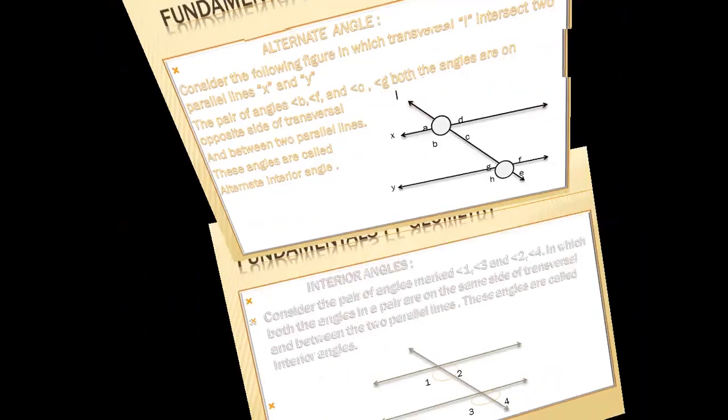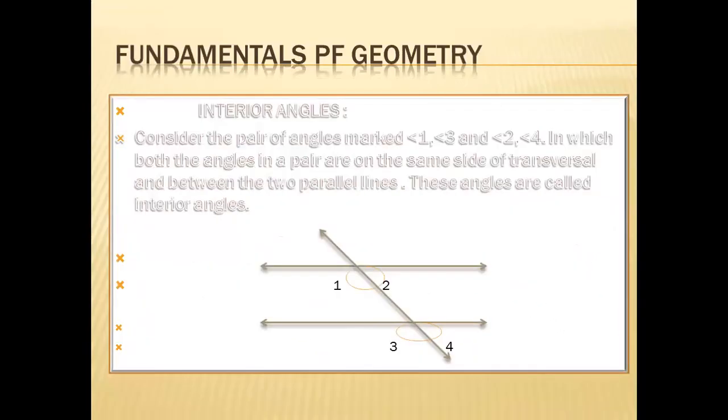Now come to the next angles, interior angles. Consider the pairs marked 1, 3 and 2, 4, in which both the angles in a pair are on the same side of the transversal. They are on the same side of the transversal and between two parallel lines. These angles are called interior angles. 3 and 4 are inside the parallel lines, not outside them. So 1 and 3, 2 and 4 are interior angles of two parallel lines.